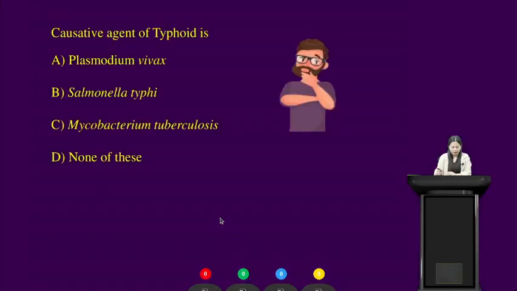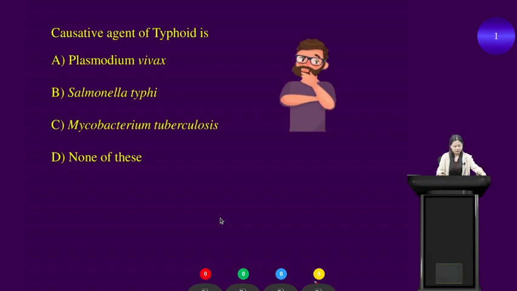Alright, students, we have another question. Please get your response devices ready. The question is, causative agent of typhoid is. We have 4 options. I'm giving you 30 seconds to respond to this question. Your time starts now. Yes, students. Causative agent of typhoid is option A, Plasmodium vivax, option B, Salmonella typhi, option C, Mycobacterium tuberculosis, and option D is none of these. So which of the following options is the correct answer?